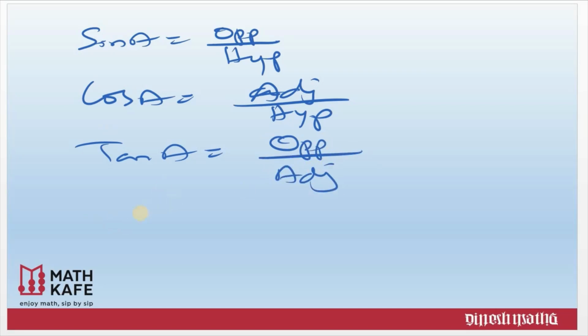You have to remember it this way: SOH, CAH, TOA. The first three letters give you sine. So sine means opposite by hypotenuse, cos means adjacent by hypotenuse, and tan means opposite by adjacent side. So SOHCAHTOA will give you all the ratios easily. In any right triangle, sine equals opposite by hypotenuse, cos means adjacent side by hypotenuse, and tan means opposite side by adjacent side.